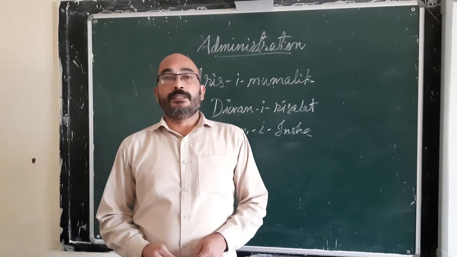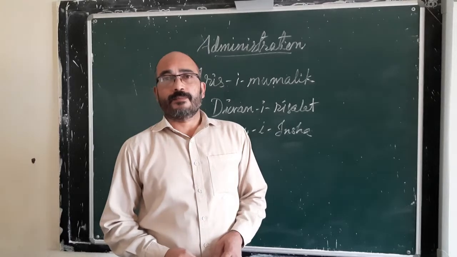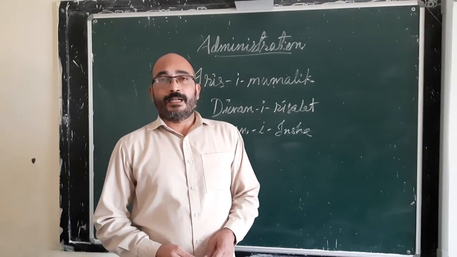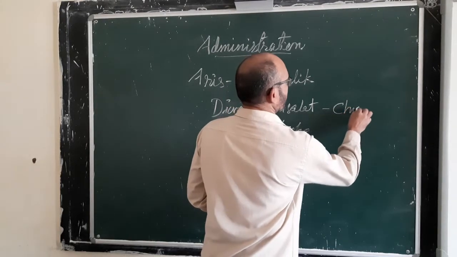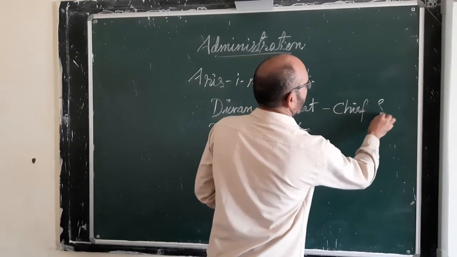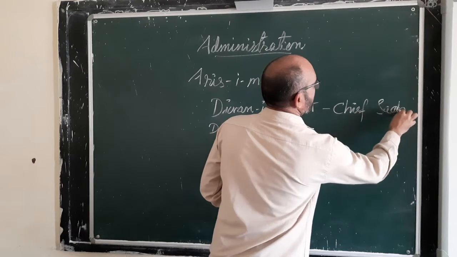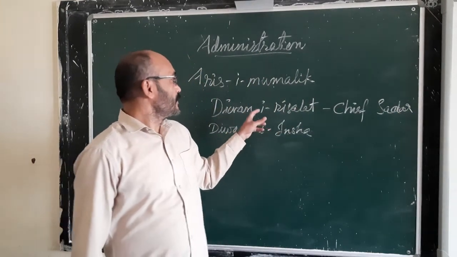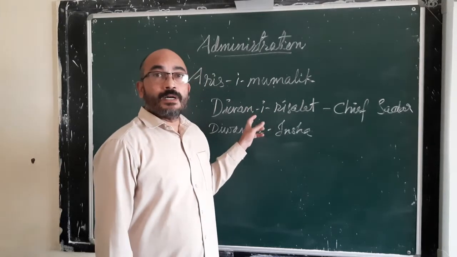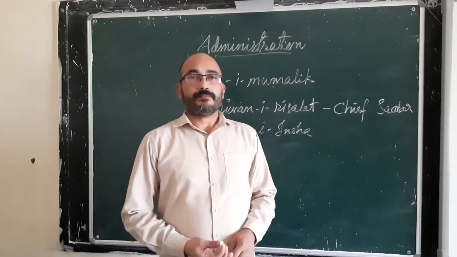The Diwan-i-Risalat was headed by a chief Sadr. The chief Sadr was in charge of the department of Diwan-i-Risalat.